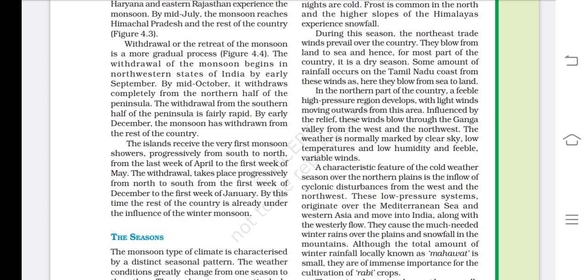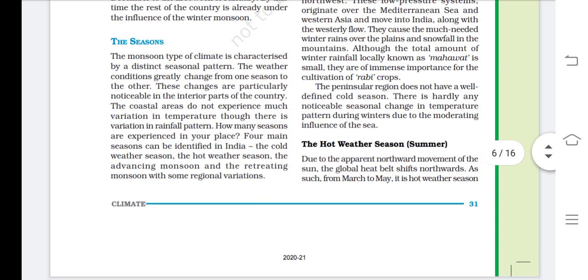They cause the much needed winter rains over the plains and snowfall in the mountains. Means the higher mountains receive snowfall and the plain regions receive rainfall. Although the total amount of winter rainfall is small, it is locally known as Mahawat. If in the cold season you receive rainfall, then it is known as Mahawat. They are of immense importance for the cultivation of rabi crops. This Mahawat can be very useful for the rabi crops.